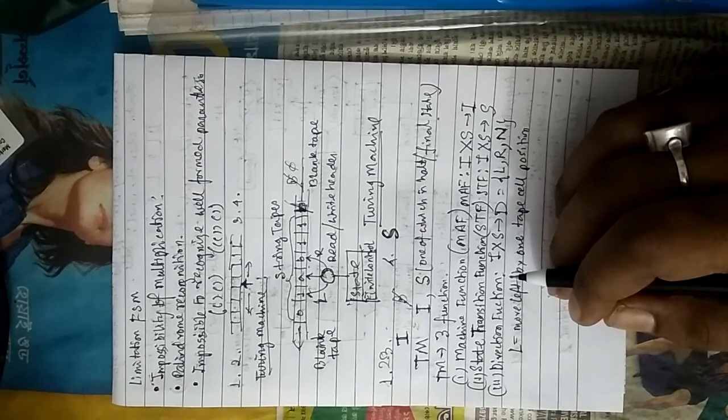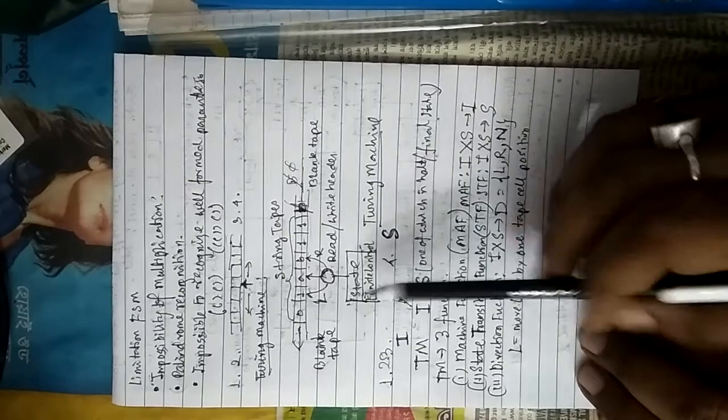Next, based on the Turing state, which is an element of S at a given time, and the input read symbol, which is an element of capital I at any given time, the machine either takes no action or performs the following three actions. Let us see what they are. The input symbol is erased and another symbol is printed on the tape cell.